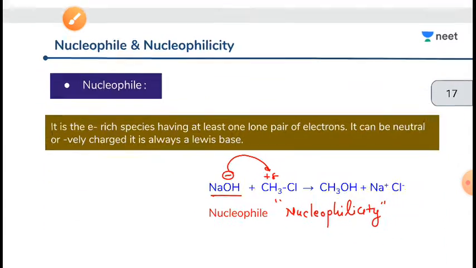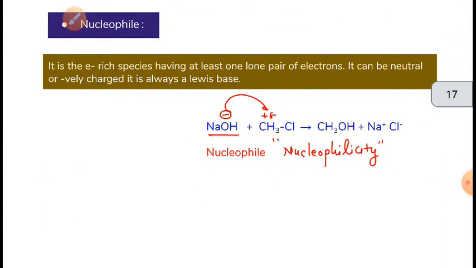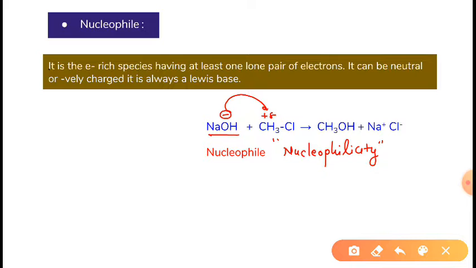Now next, as in the previous class I gave you some idea, a nucleophile is an electron rich species having at least one lone pair of electrons. It can be neutral or negatively charged, and one more thing, it is always a Lewis base.